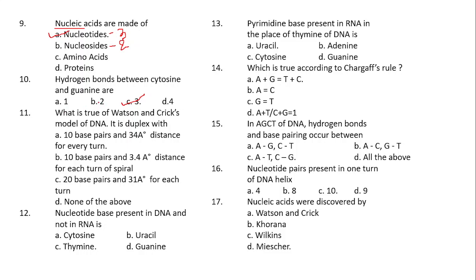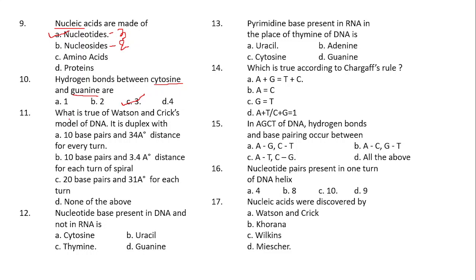At the same time, you can also recall that adenine and thymine are bound up with the help of 2 hydrogen bonds, and cytosine and guanine are bound with the help of 3 hydrogen bonds.